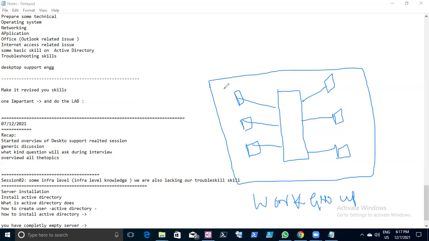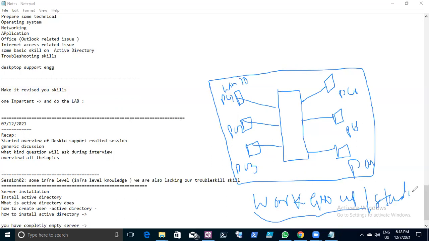See, this is a Windows 10 example. Windows 10 is PC1, PC2, PC3, PC4, PC5, PC6. There is a workgroup. Workgroup means it's standalone.